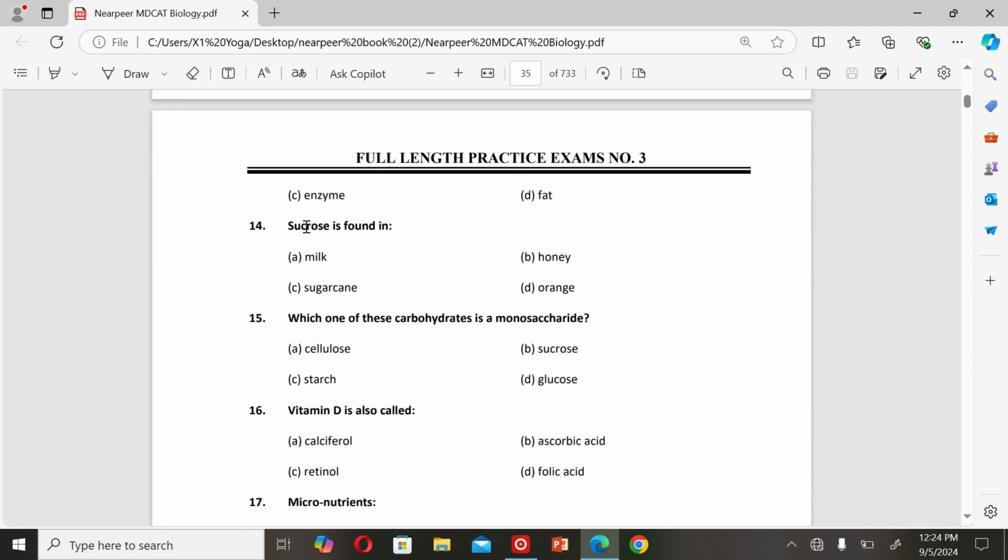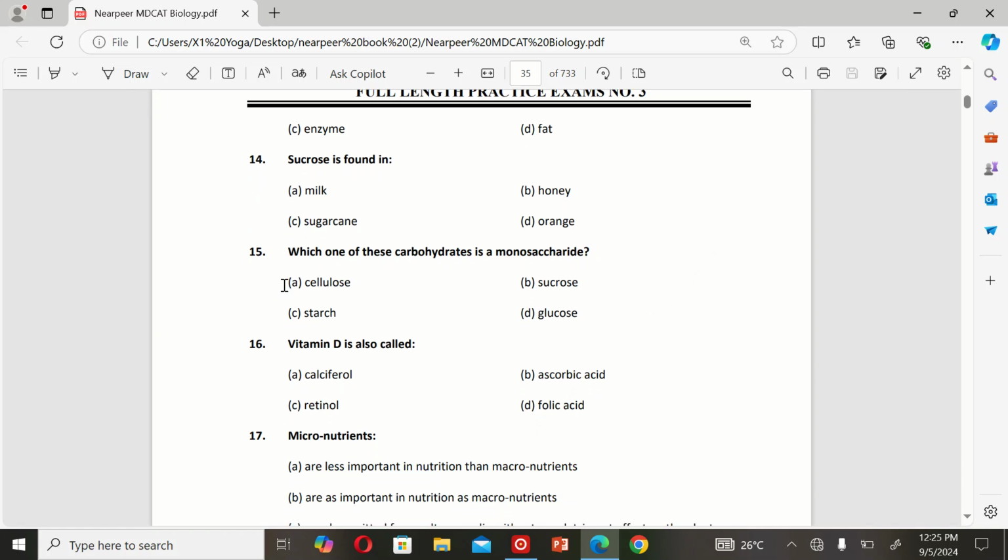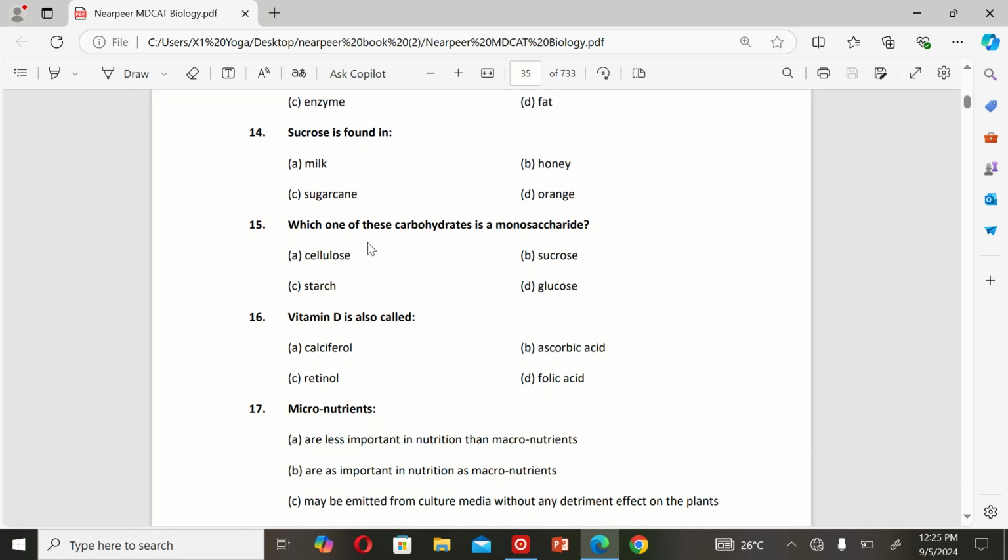The next MCQ is: sucrose is found in A. Milk, B. Honey, C. Sugarcane, and D. Orange. So the correct option is C. Sugarcane.